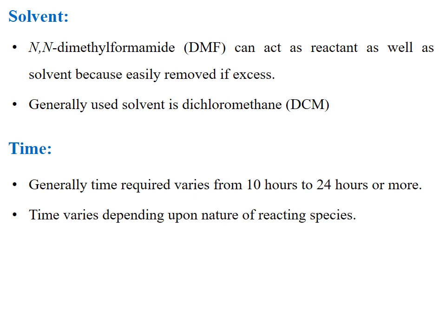Any Vilsmeier-Haack formylation reaction requires 10 to 24 hours to go to completion, and like temperature, the time depends upon the nature of the reacting species. If the nature of the reacting species changes, then the time required for the reaction to complete also changes.